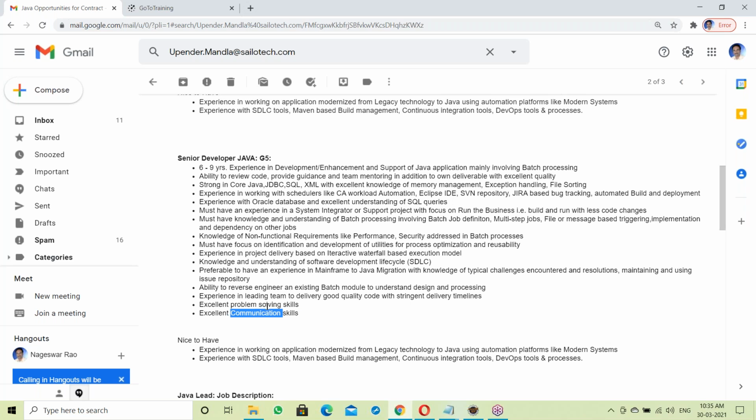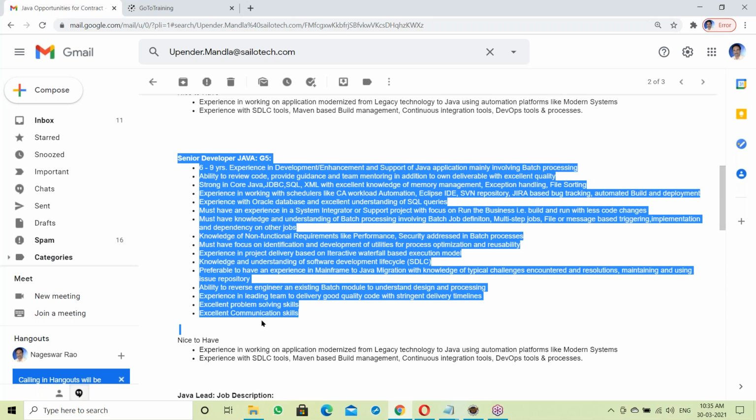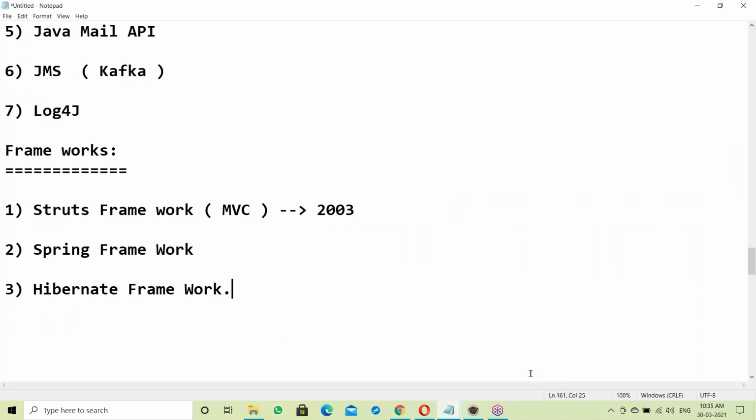Why are we recruiting seniors here? As the project is at an initial stage, they have to design the project and prepare a skeleton. For that purpose we are recruiting seniors. After 2 months we are planning for freshers, and I'll inform you at that time. After finishing your batch, give me your resume and I'll forward it.